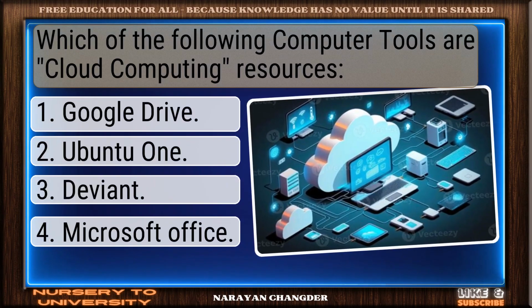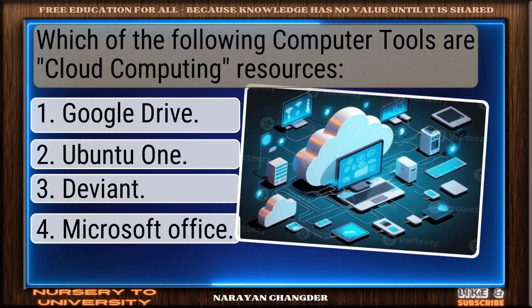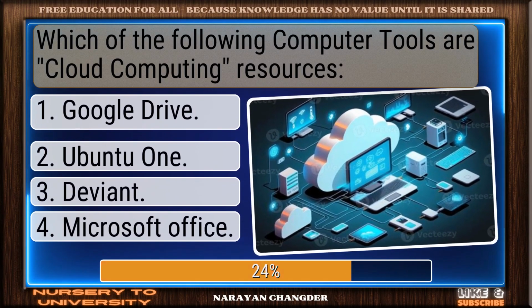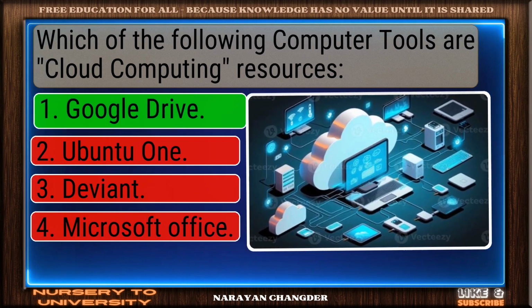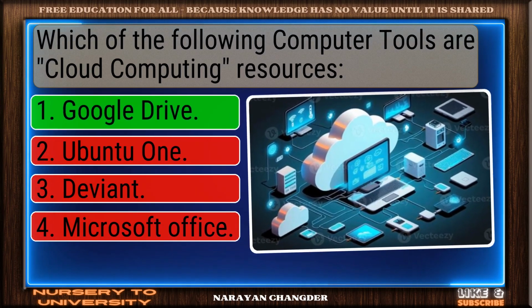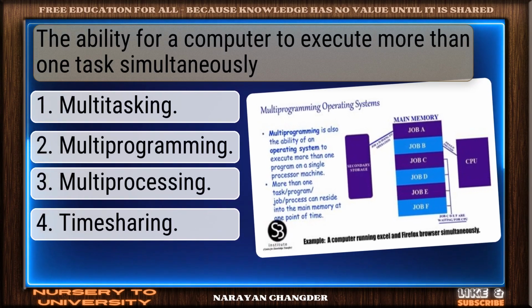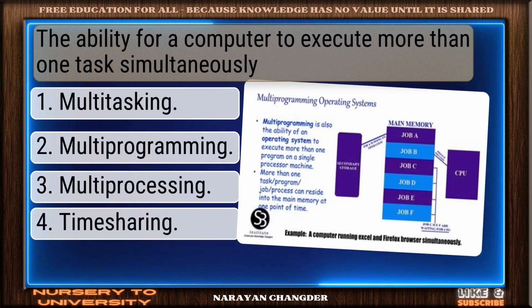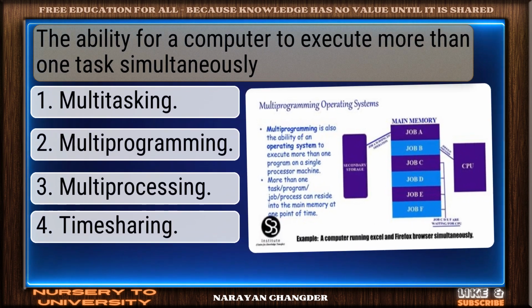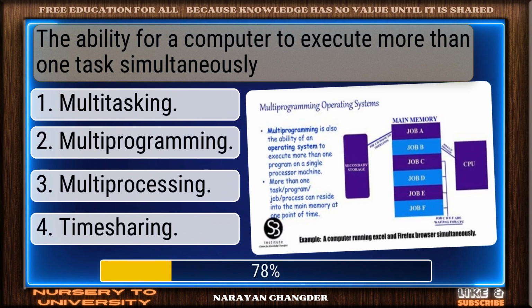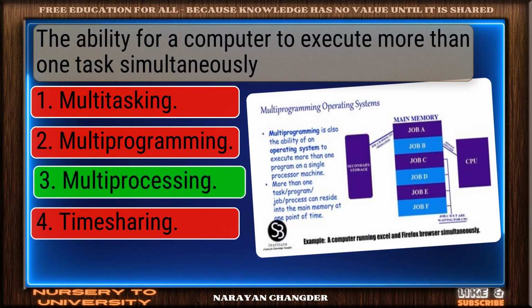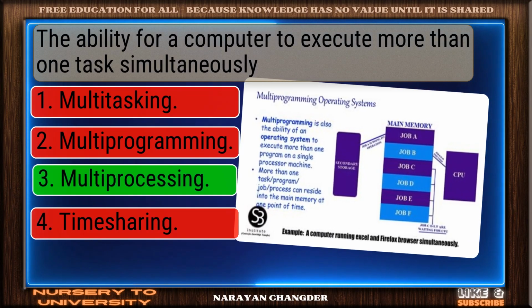Which of the following computer tools are cloud computing resources? Excellent choice. Google Drive is right. The ability for a computer to execute more than one task simultaneously. You're right. Multiprocessing is correct.